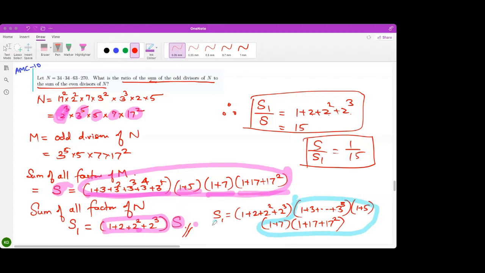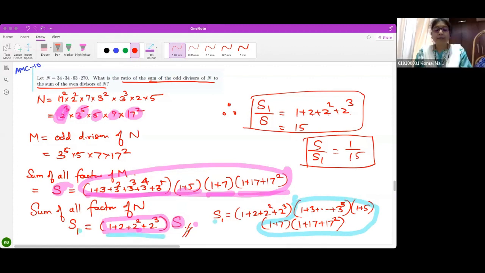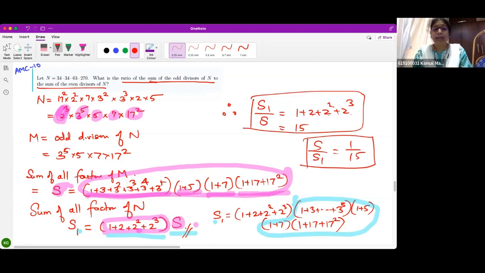Followed? So S1 is nothing but powers of 2 into S. See, I'm not just giving you a donkey formula. I'm trying to teach you the logic behind it. But if you feel that I should give only the direct formula, I can do that. Whatever method you feel comfortable with, you tell me.